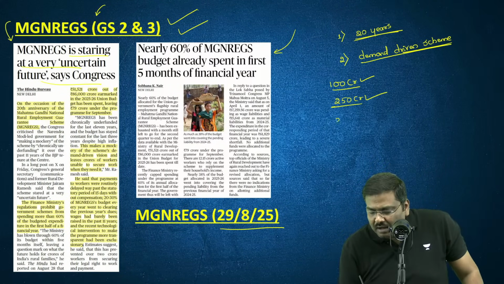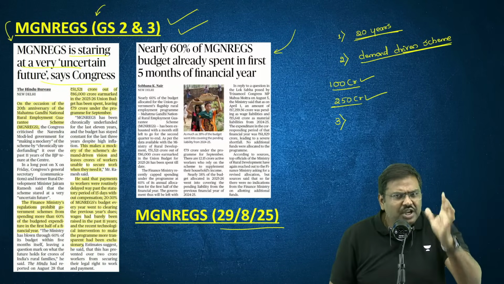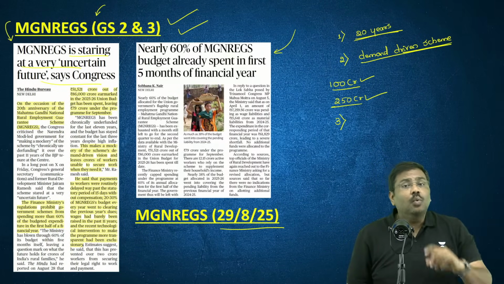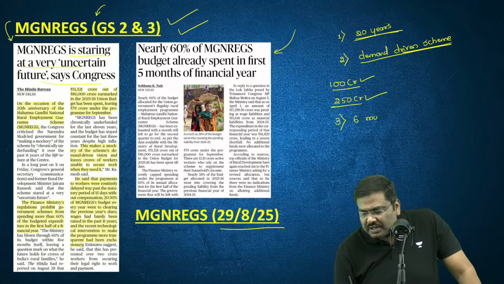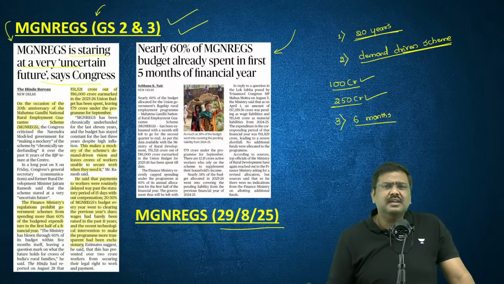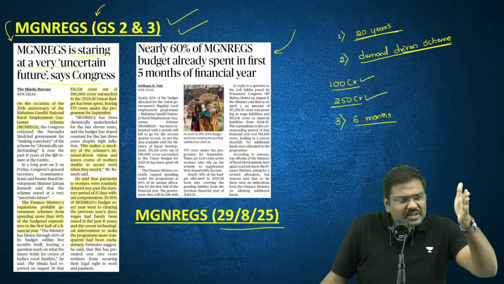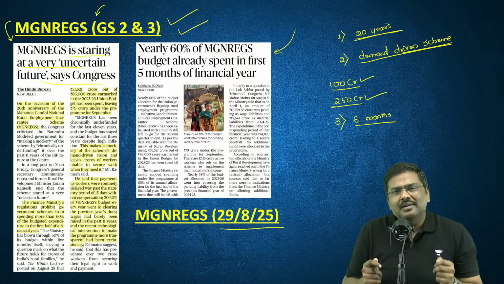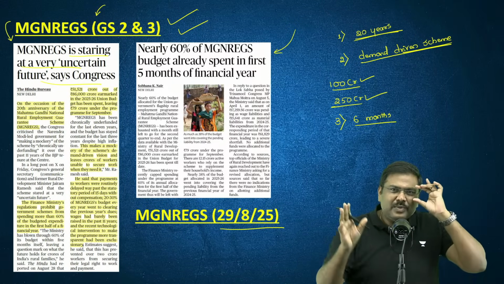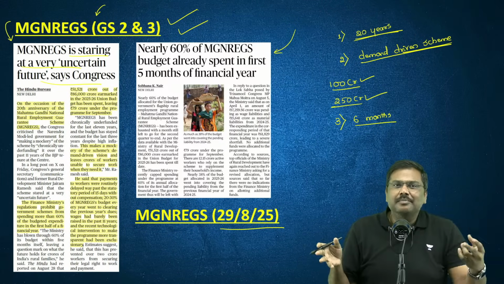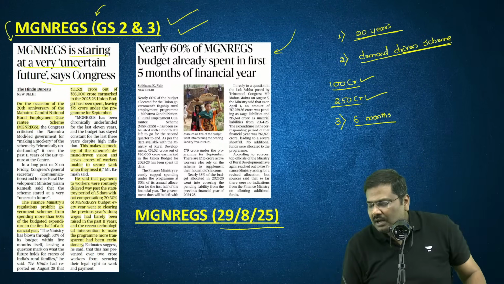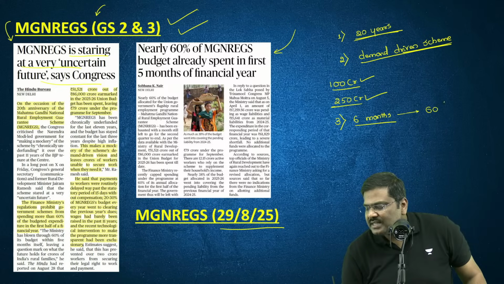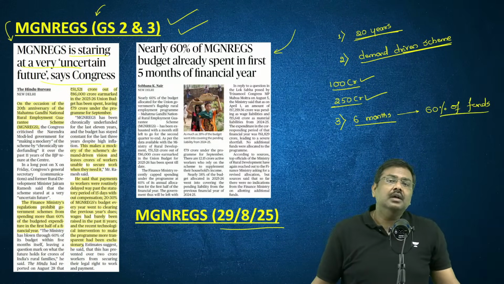But the Government of India in the current financial year has made a change. What is the change the Government of India has done? For the first 6 months, that is, if you calculate from 1st of April till the end of September. Everybody is able to understand this very quickly. First 6 months of the financial year means 2 consecutive quarters, first and second. So till the end of September, the government simply says only 60% of the funds allocated can be utilized. Nothing more than that. 60%.